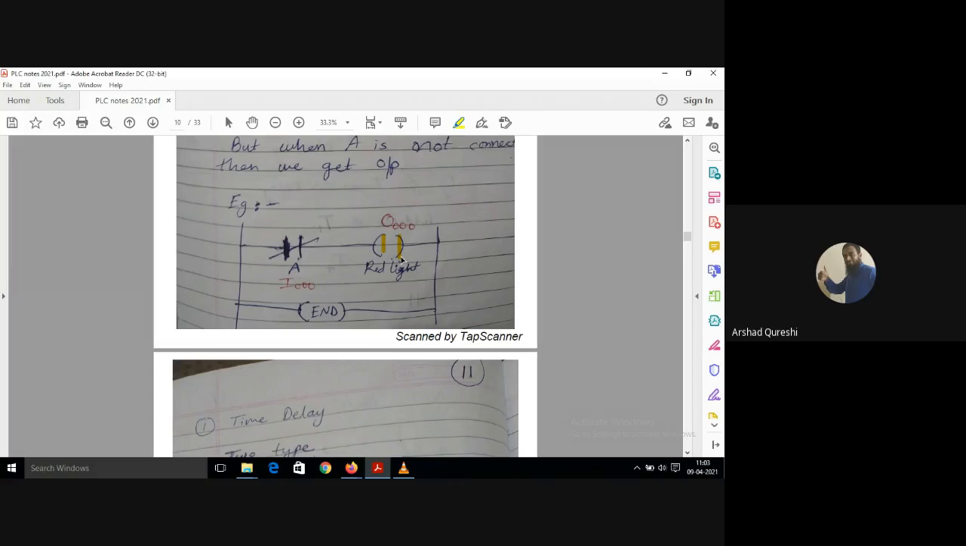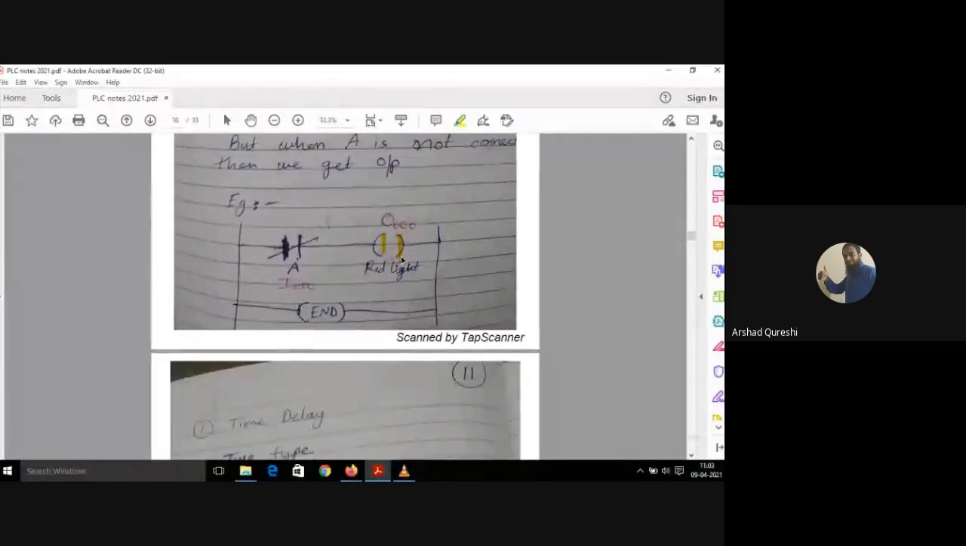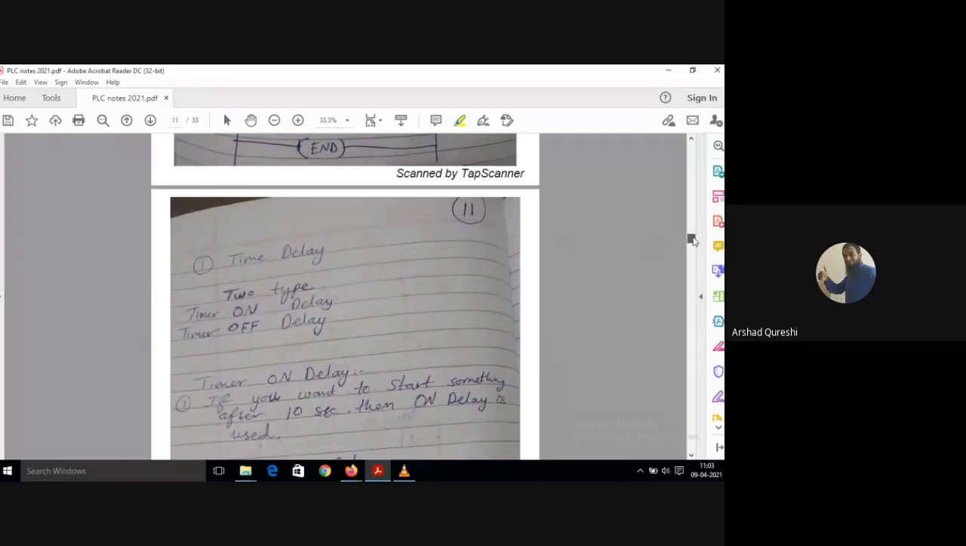Okay, you are writing the program and designing the circuit in such a way that you are getting the output, even though the A button is open. So it depends on you how you design the circuit.